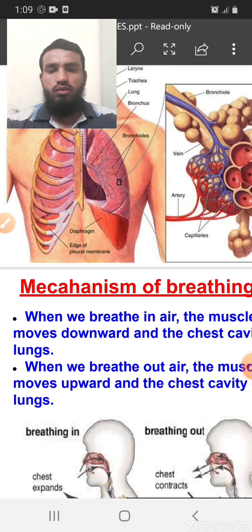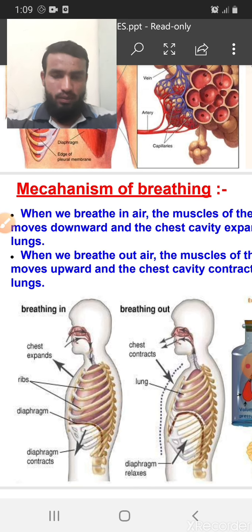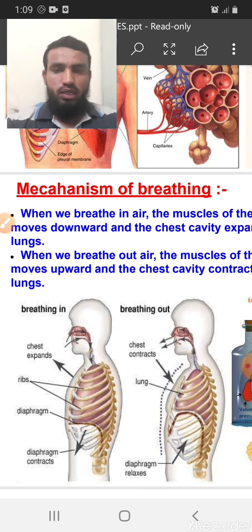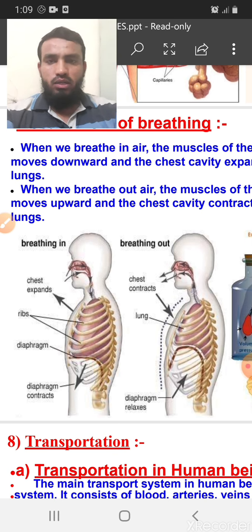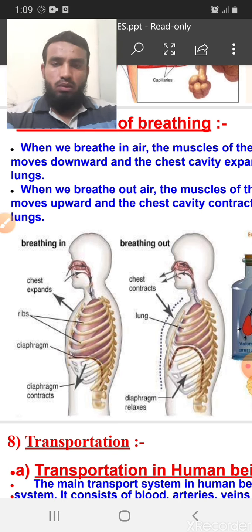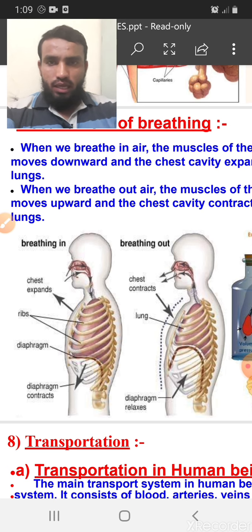Okay, so now we will start with the actual mechanism of breathing, how we are breathing. This is actually the external process. Respiration can be divided into several parts. Number one, breathing, which means we are simply taking air inside, inhaling the air, and exhaling it out. That is part of breathing.